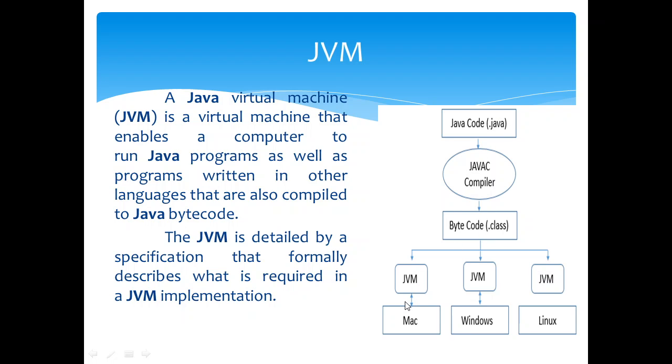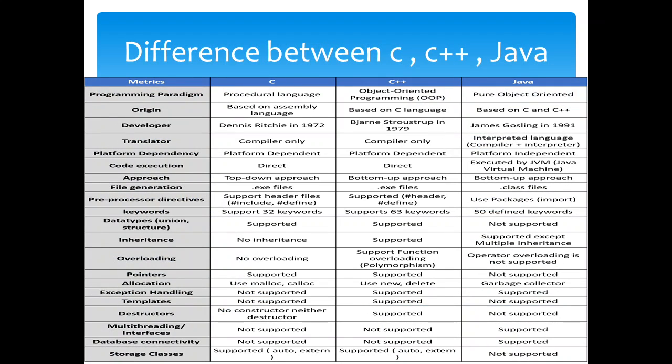The Java Virtual Machine takes this bytecode as input, reads it, interprets it and executes it according to the operating system. The Java Virtual Machine is similar across all machines, with small differences in implementation. The JVM is described by a specification that formally describes what is required. In this way, a Java program can be written and compiled.